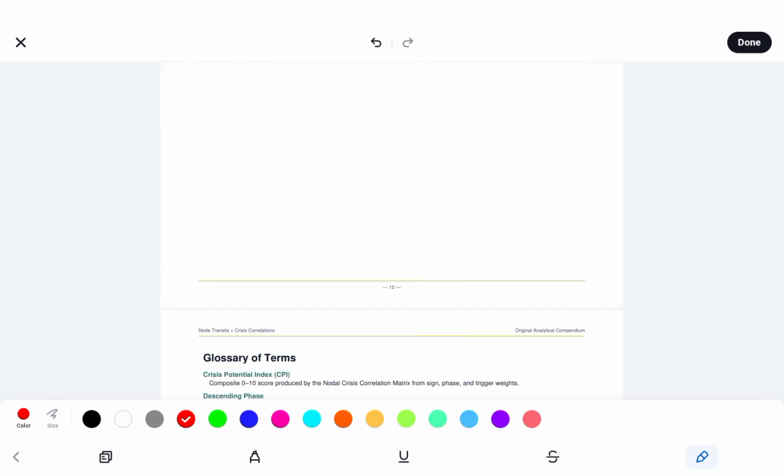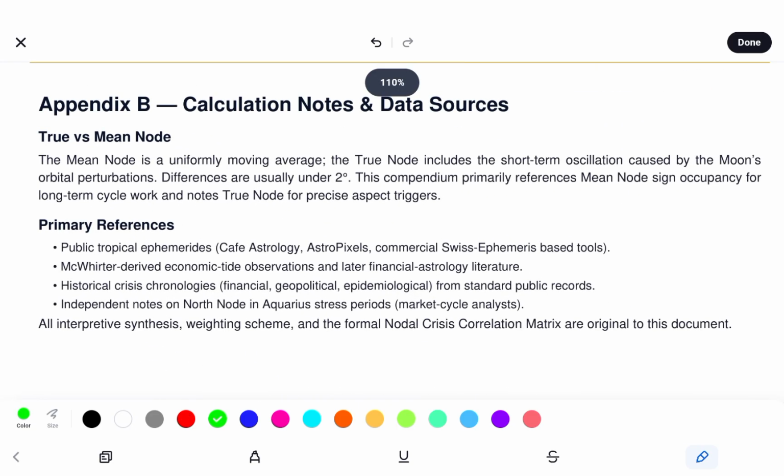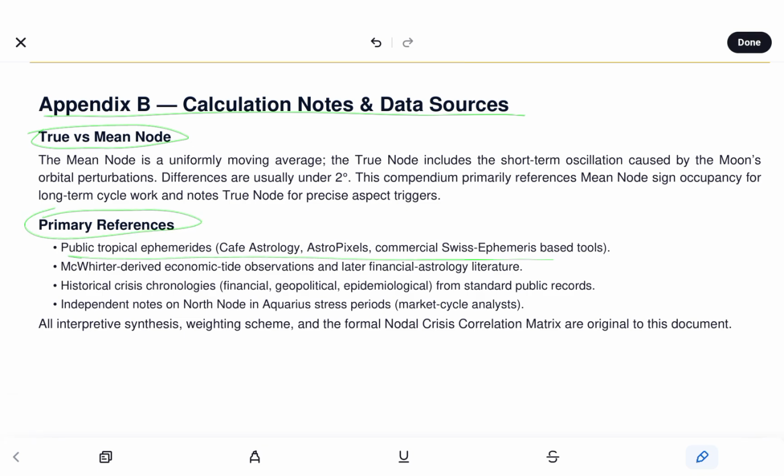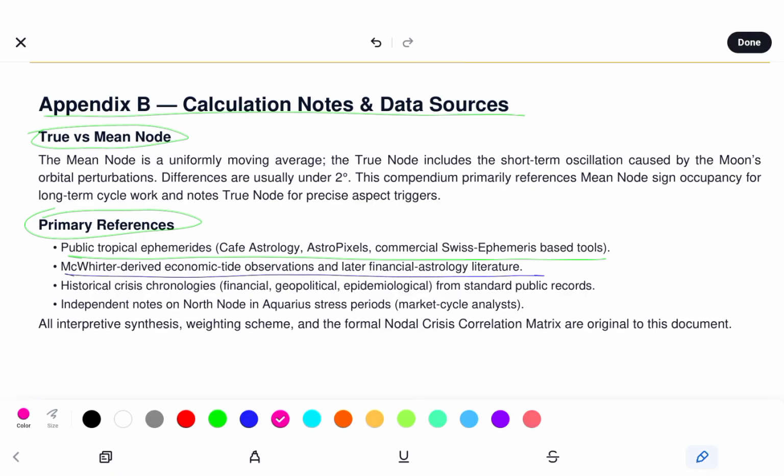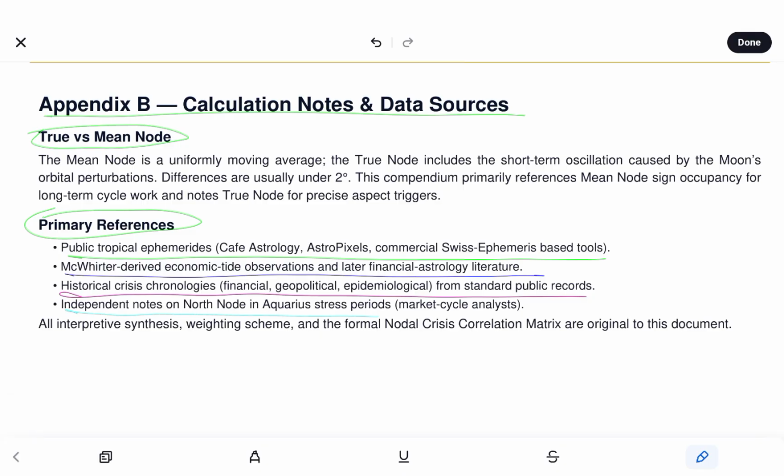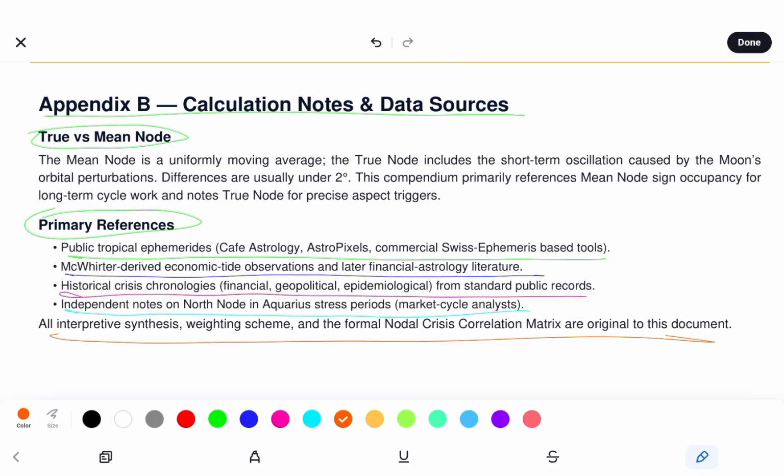Alright, so Appendix B is going to be calculation notes and data sources. And then we're going to end the video with a glossary. So primary references include tropical ephemerides, mid-quarter-derived economic tide observations, later financial astrology literature, historical crisis chronologies, and independent notes on Rahu and credit stress periods. All interpretive synthesis, weighting scheme, and the informal NCCM are original to this document and video.